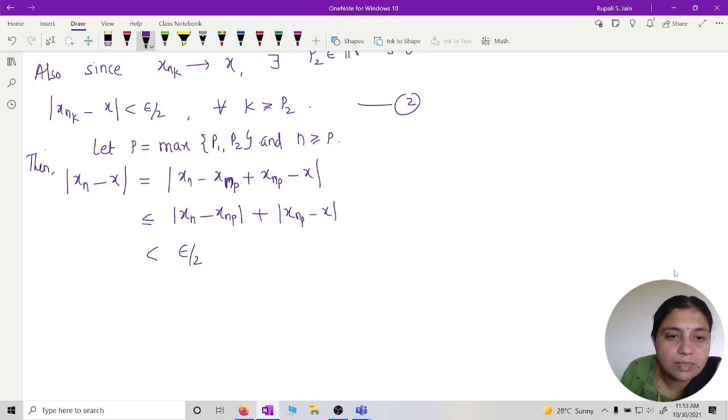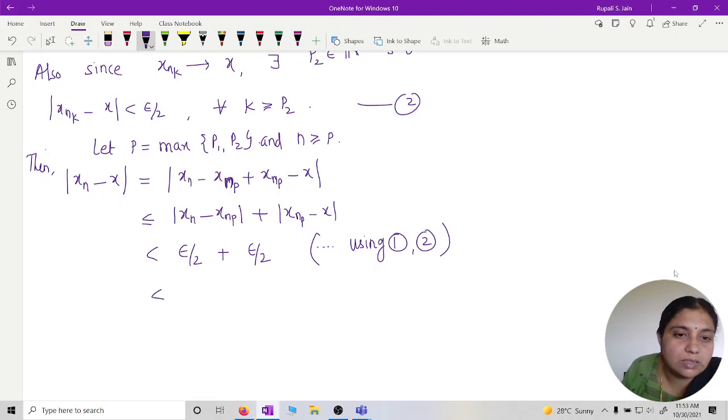And x_{n_p} minus x is also less than epsilon by 2, using 1 and 2. And the sum is less than epsilon. So there exists a natural number p such that mod of x_n minus x is less than epsilon for all n greater than or equal to p.